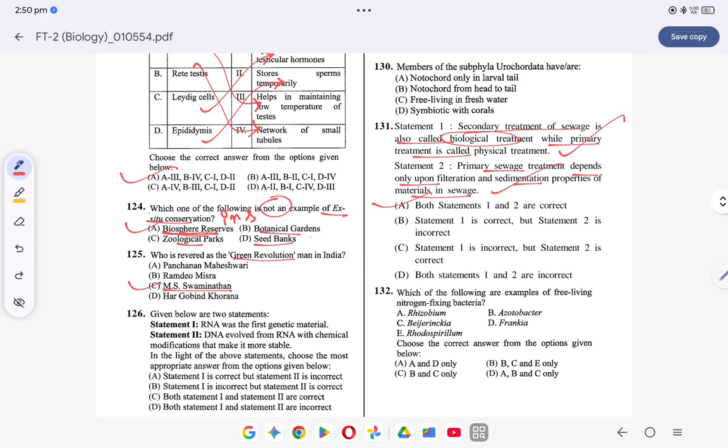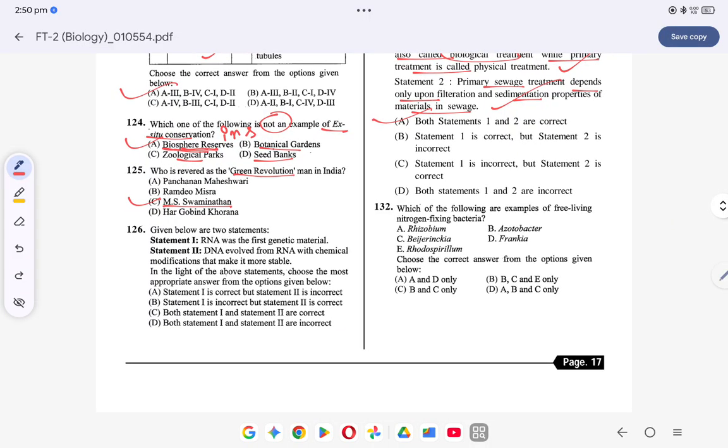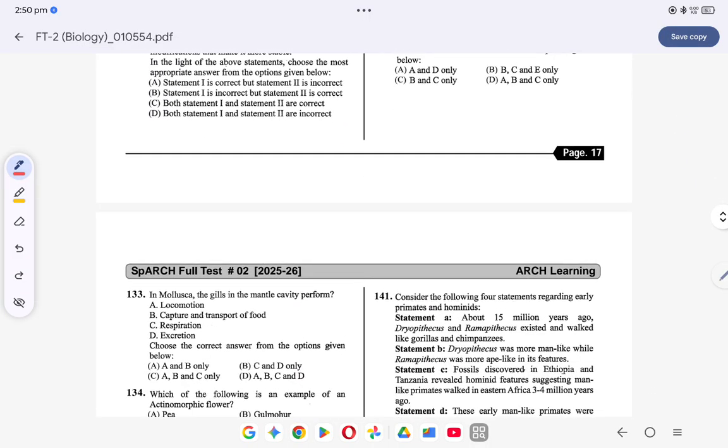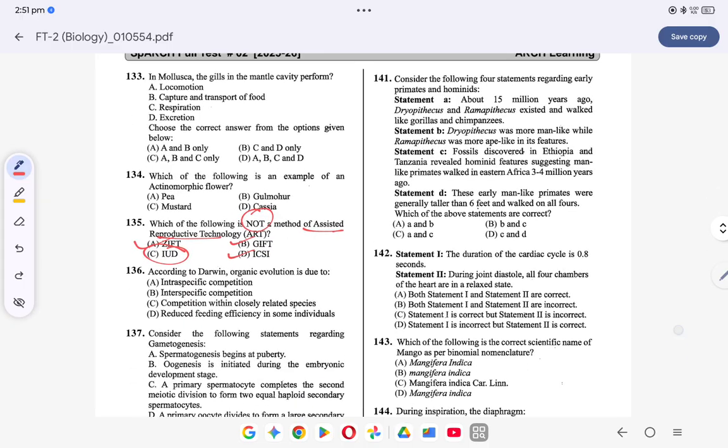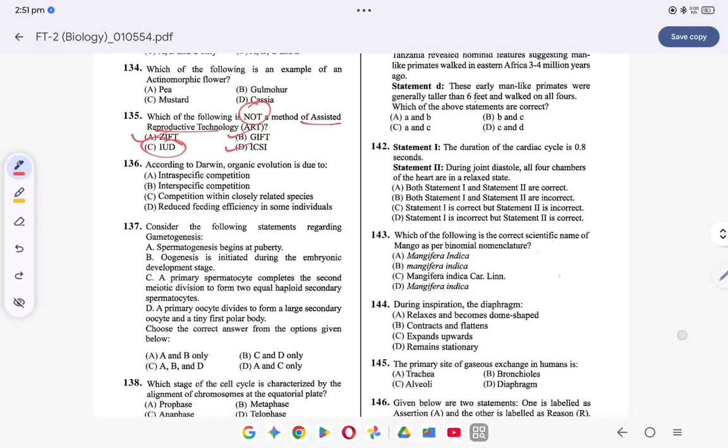ठीक है. Okay. Coming to the next question. This is question number 135. Which of the following is not a method of assisted reproductive technology? Gamete intrafallopian transfer. This is assisted reproductive technology. Zygote intrafallopian transfer. This is also assisted reproductive technology. Intracytoplasmic sperm injection. This is also assisted reproductive technology. ये क्या है? IUD, intrauterine devices. So intrauterine device is not an assisted reproductive technology, rather it is a device which prevents pregnancy. ठीक है, तो 135 का क्या हो जाएगा? 135 का C.